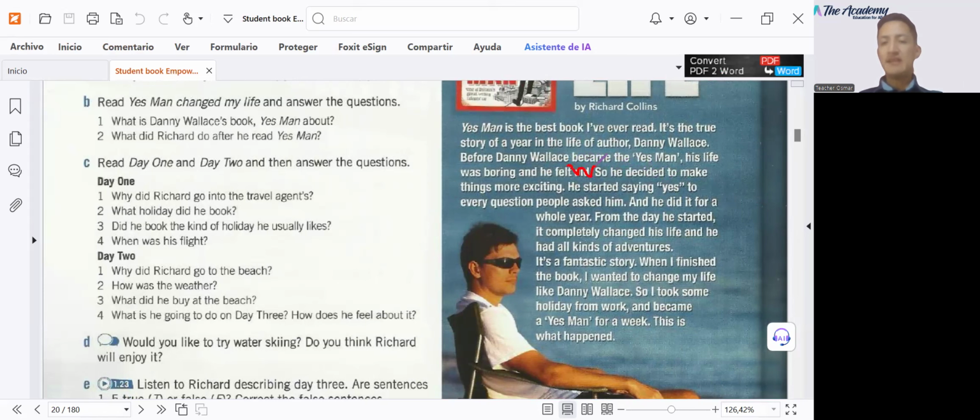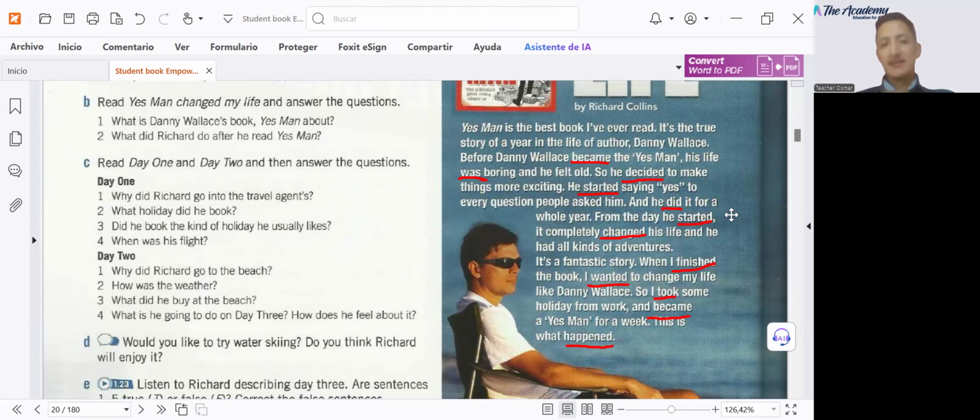We have "became", that is an irregular verb, became. His life was boring. He decided, this is regular. He started, this is regular. And he did it, irregular, from the day he started, this is regular. It completely changed, regular. When I finished, regular, I wanted, regular, so I took, irregular, became, irregular, and finally happened, regular. Okay, so my dear students, let's get ready because here we go.